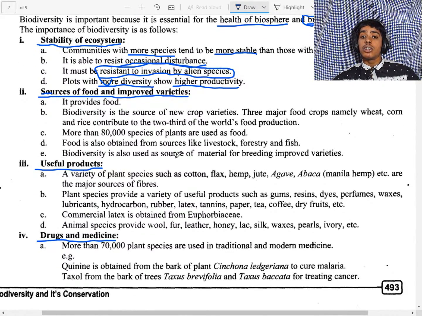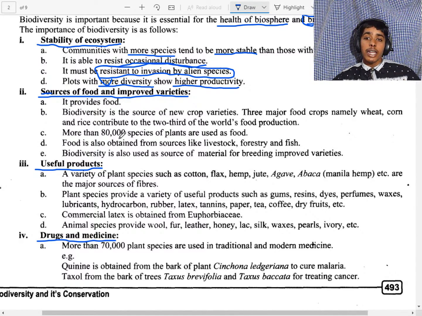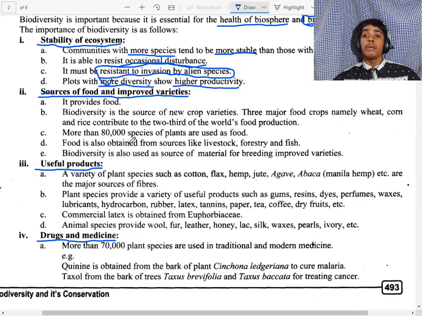Now, for the source of food and improved varieties, it provides food for eating, for animals, for humans, and so on.